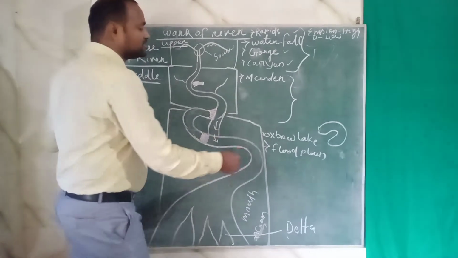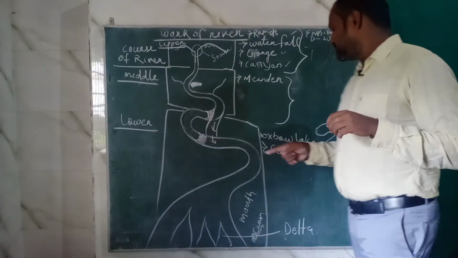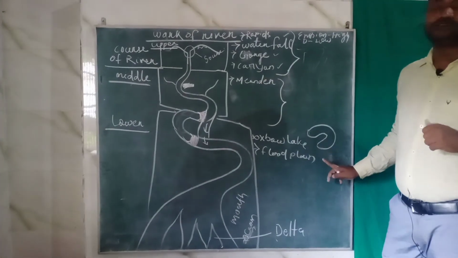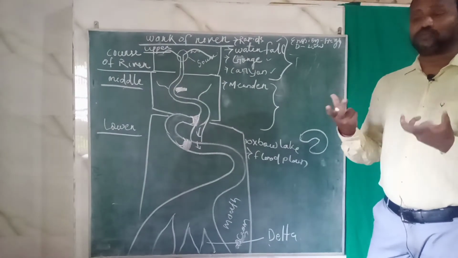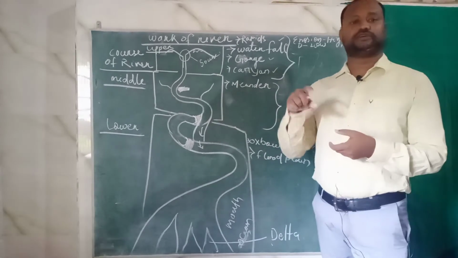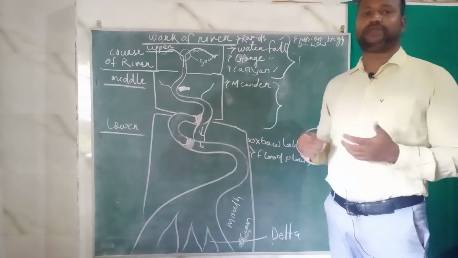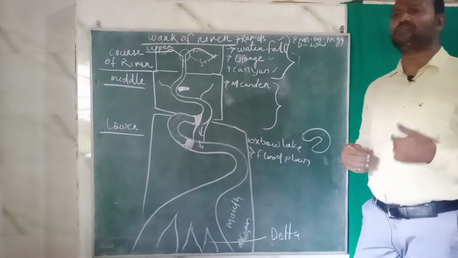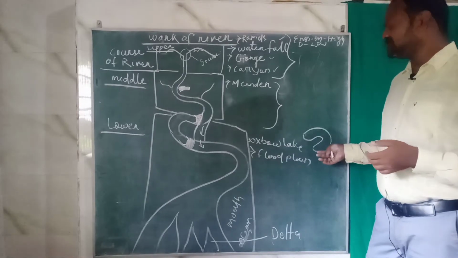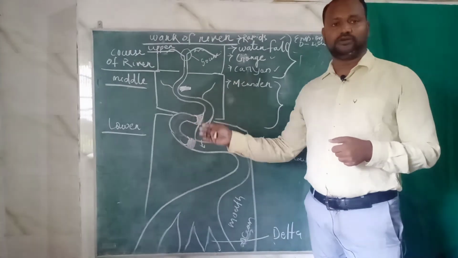These lakes are also known as Horseshoe Lake, because you can see the shape of this lake looks just like a horseshoe, the shoe worn by the horse. You might know that horses also wear a type of metallic shoe for better performance. For that reason this is also called Horseshoe Lake. So this is all about Oxbow Lake.